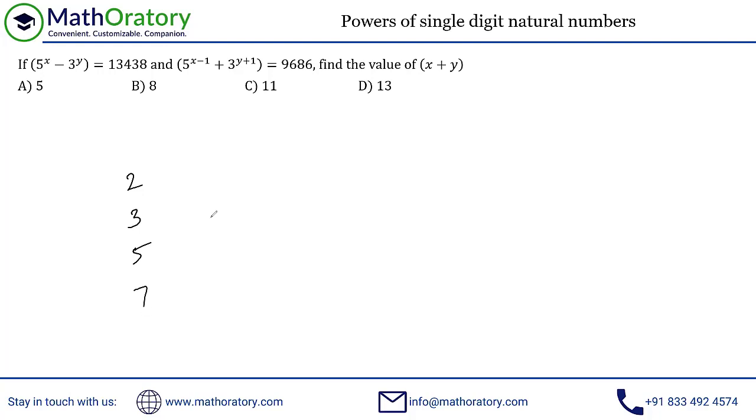The reason being, powers of 6 are nothing but combinations of 2 and 3. Powers of 4 is basically powers of 2 square. Powers of 8 is also powers of 2 cube. And powers of 9 are powers of 3. So if you know the powers of the single digit prime numbers 2, 3, 5, 7, you can utilize this in a lot of different questions.